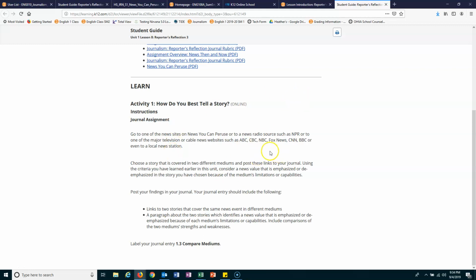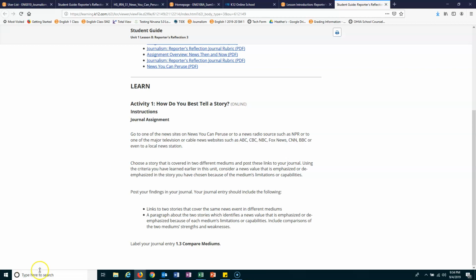You can go to any of those, NBC, ABC, and you're going to choose a story that is covered from two different mediums. So let's say you're doing a story about President Trump visiting Dayton after the shootings that happened in the Oregon district. They had that story in a CNN article, but CBS also did an actual televised story about that visit.